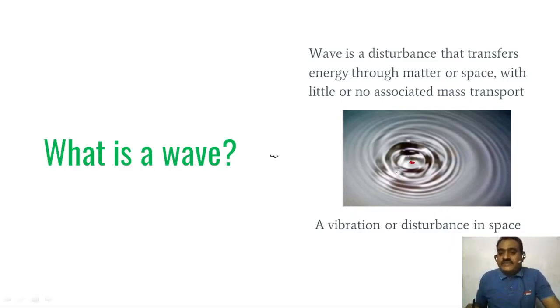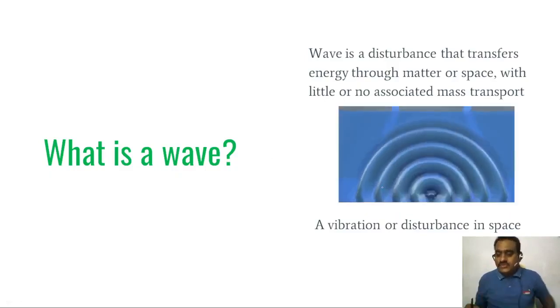From this point, the disturbance transfers the energy through matter or space from one location to another location.